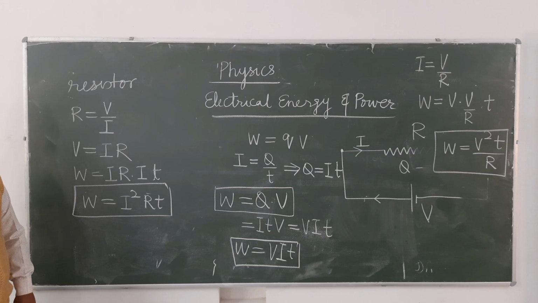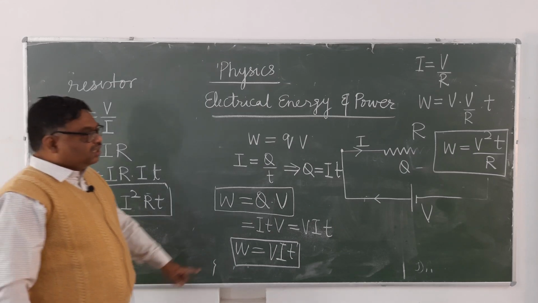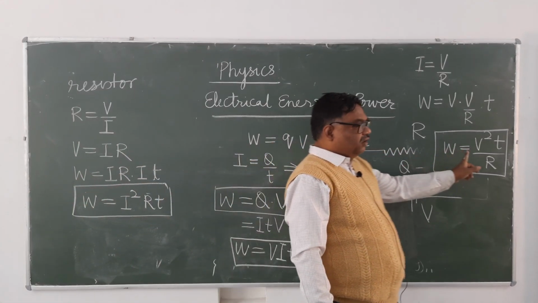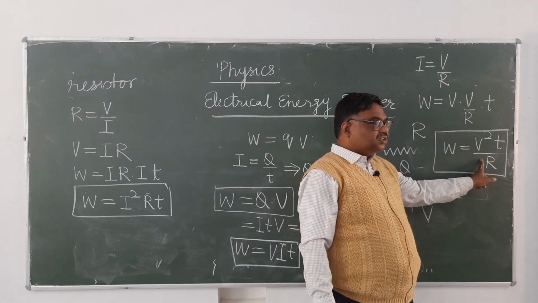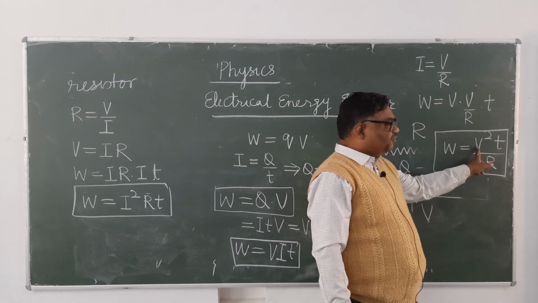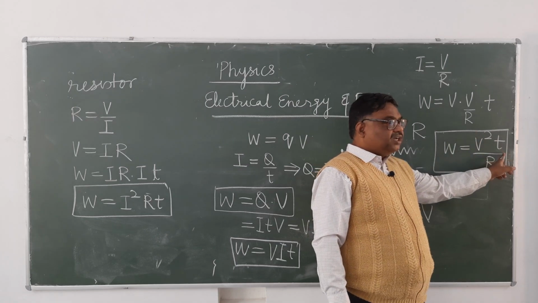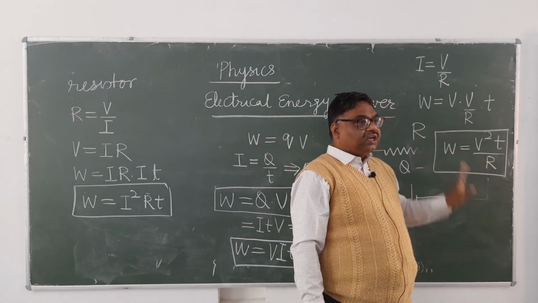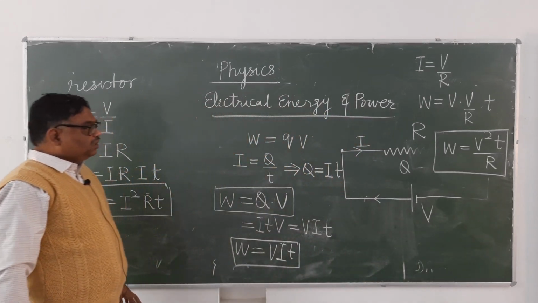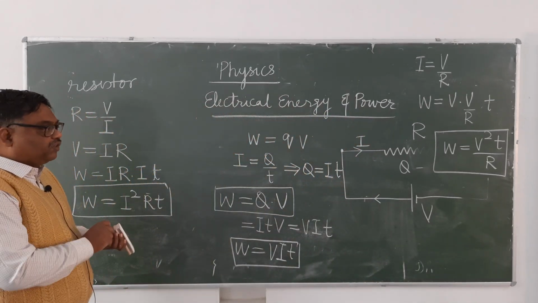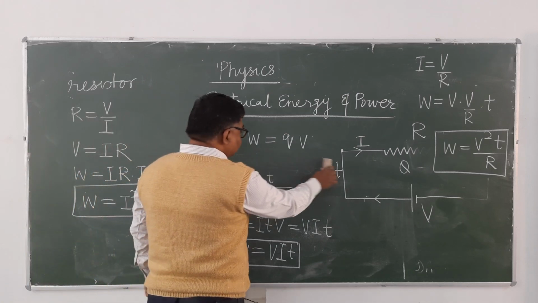I square RT. In the same way, if current is flowing through a resistor of resistance R at a potential difference V for the time t, what will be the electrical work done? V square into T upon R. So, these are the four formulae of the electrical work done.